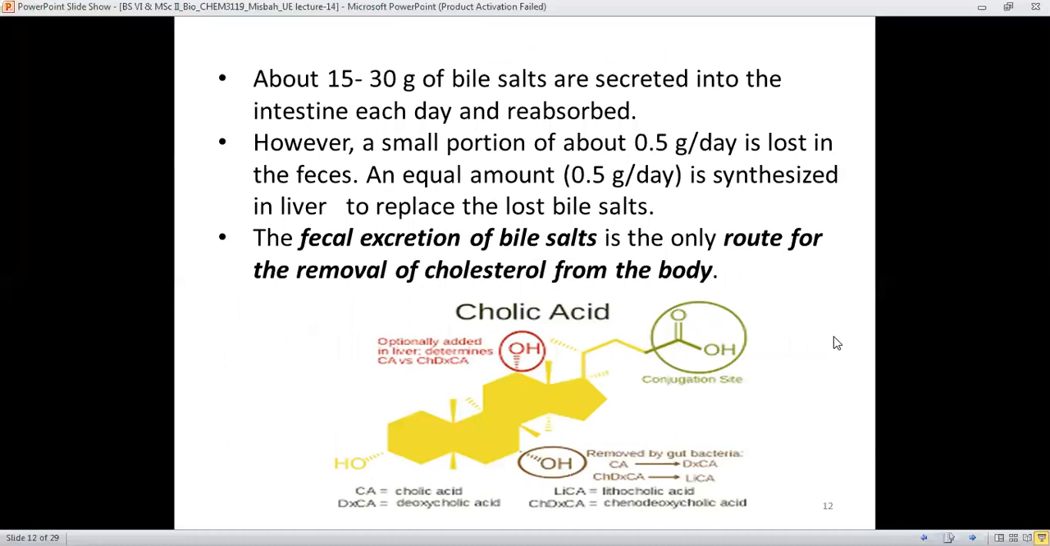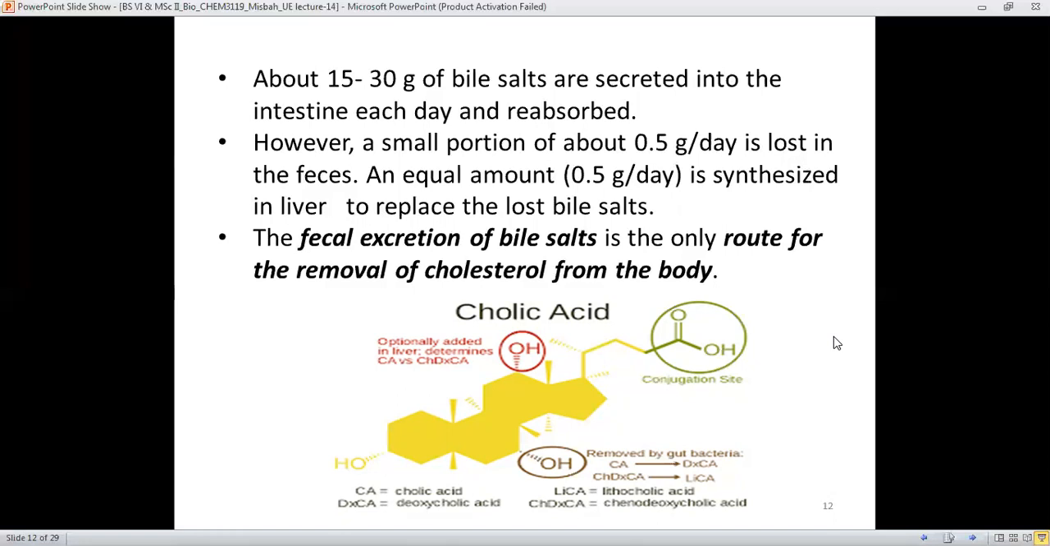And it has been investigated that about 15 to 30 grams of bile salts are secreted into the intestine each day, and a much larger portion of them is reabsorbed. However, a small portion, which is about 0.5 gram per day, is lost in the form of feces. An equal amount, about 0.5 gram per day, is synthesized in the liver to replace the bile salts which are lost in the feces.